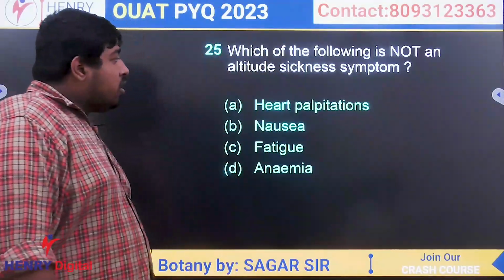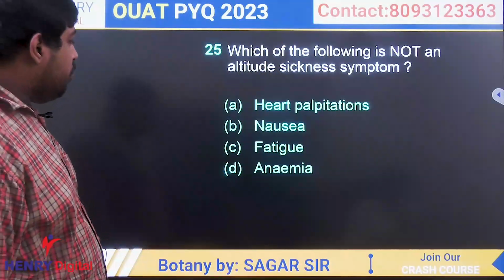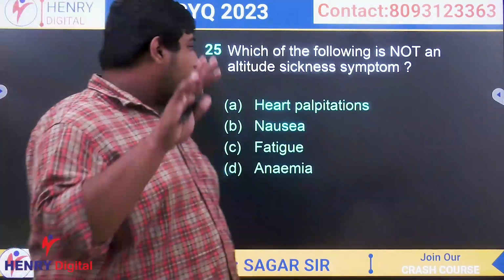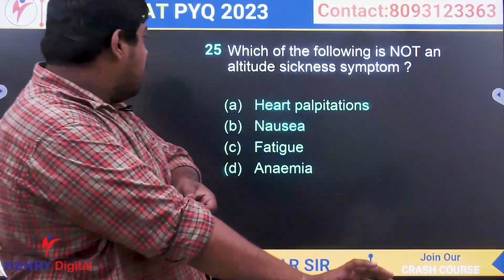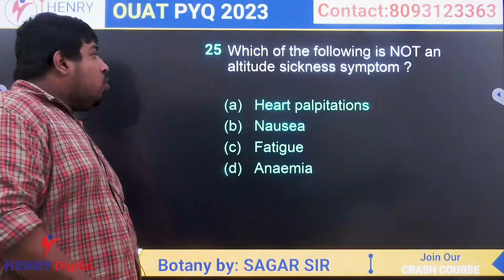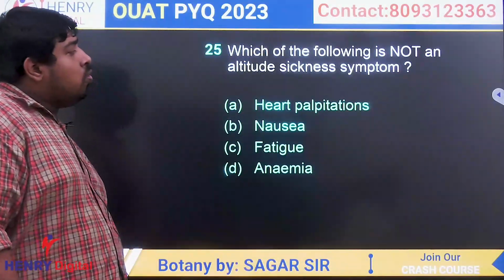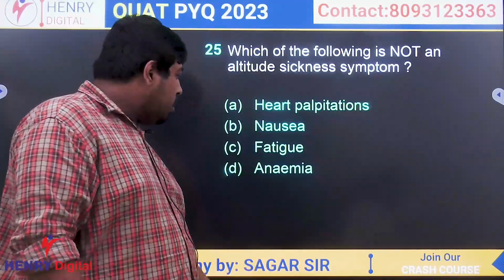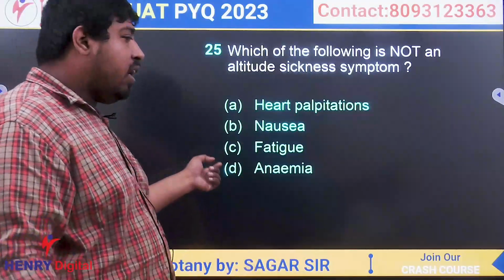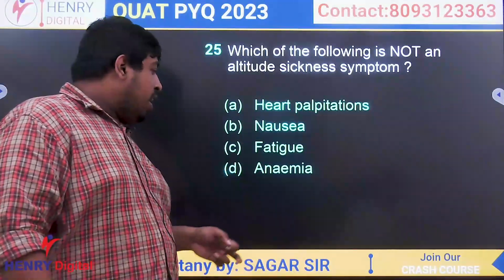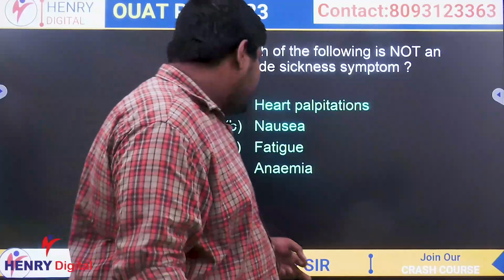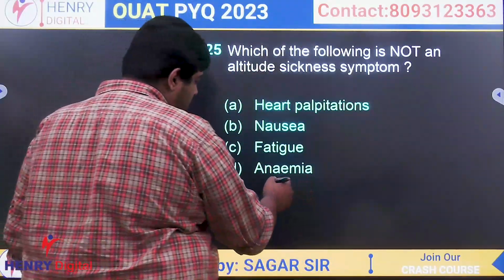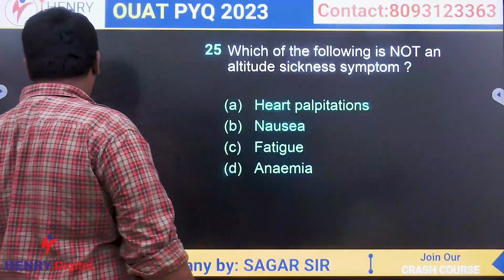Which of the following is not an altitude sickness symptom? What is altitude sickness? When we move from lower altitude to higher altitude like Shimla or Manali, there will be low oxygen pressure. So you feel some difficulties like heart palpitation, increase in heart rate, nausea, fatigue and vomiting. Anemia means decrease in blood content. It is not found in altitude sickness. So the answer will be D. Clear?